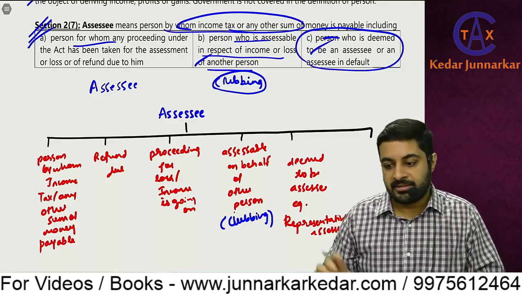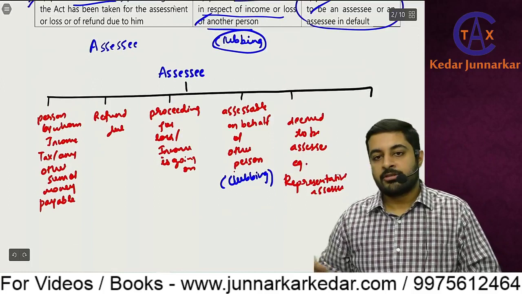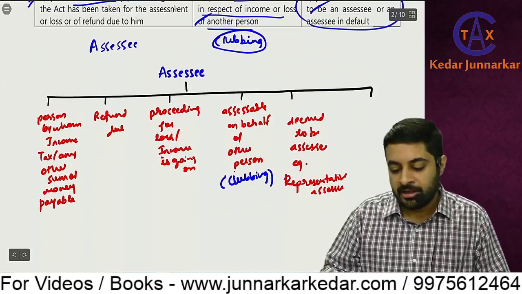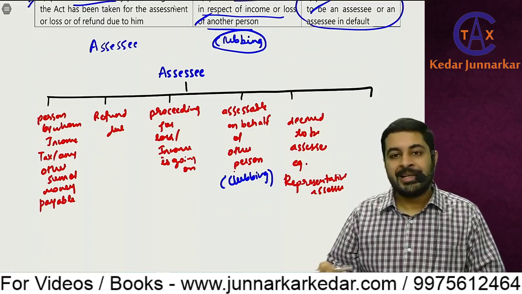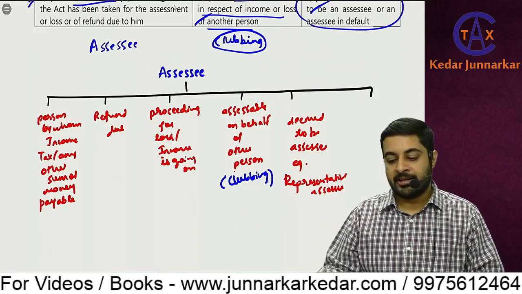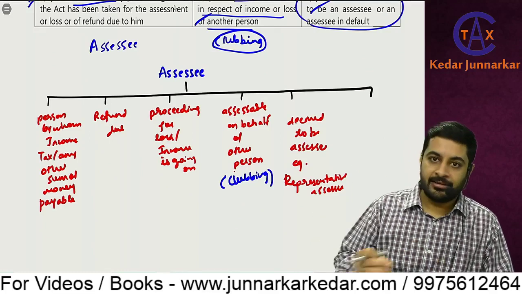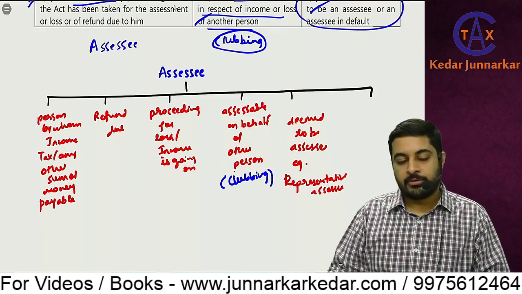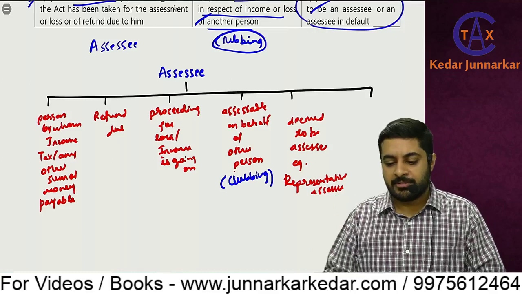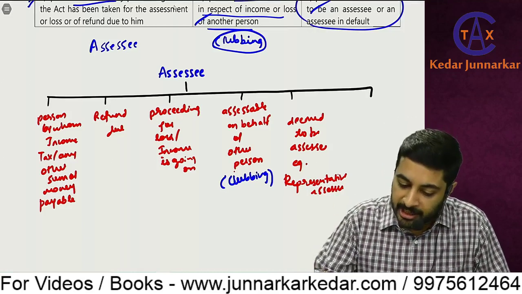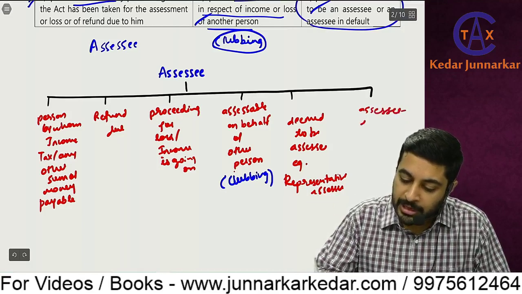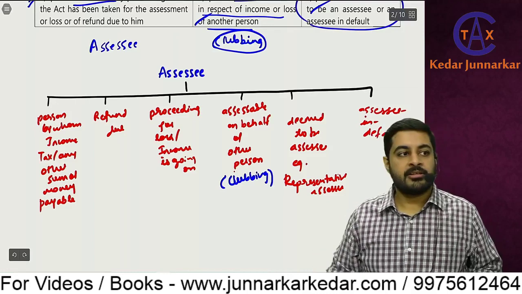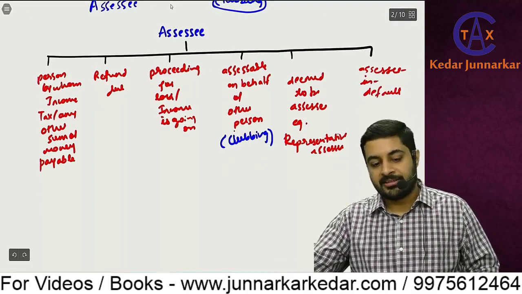Example, representative assessee. Like in case of a minor, the guardian will be deemed to be assessee, or in case of a person who is mentally unsound or incapacitated, then in that case his guardian would be deemed to be assessee. So in liability in special cases chapter we will be studying that. And then the last one is assessee in default. So no tax is payable, but I have made some default like TDS related, still I'll be considered as assessee.